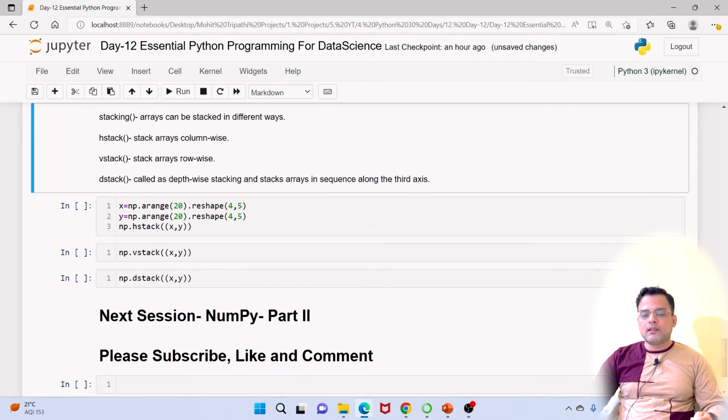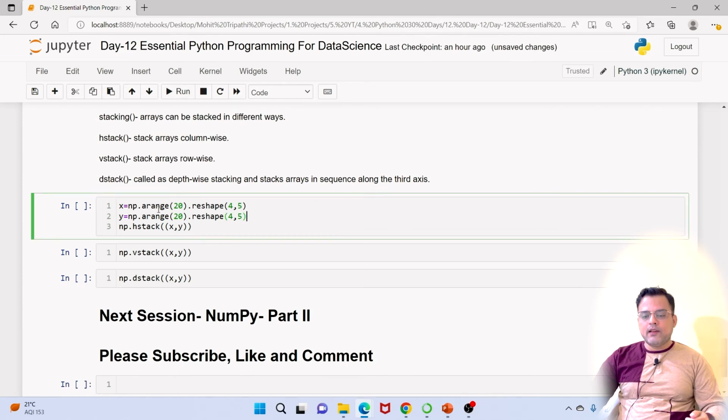Another important method is stacking. When you have multiple arrays and you have to stack them across rows or columns, then we can use stacking. Stacking is similar to concatenation, which we'll see shortly in our future lectures as well. There are different kinds of stacks. One is hstack, which stacks column-wise. vstack does it row-wise, and there is also dstack, which is called depth-wise stacking and stacks arrays in sequence along the third axis. So we'll see how it works.